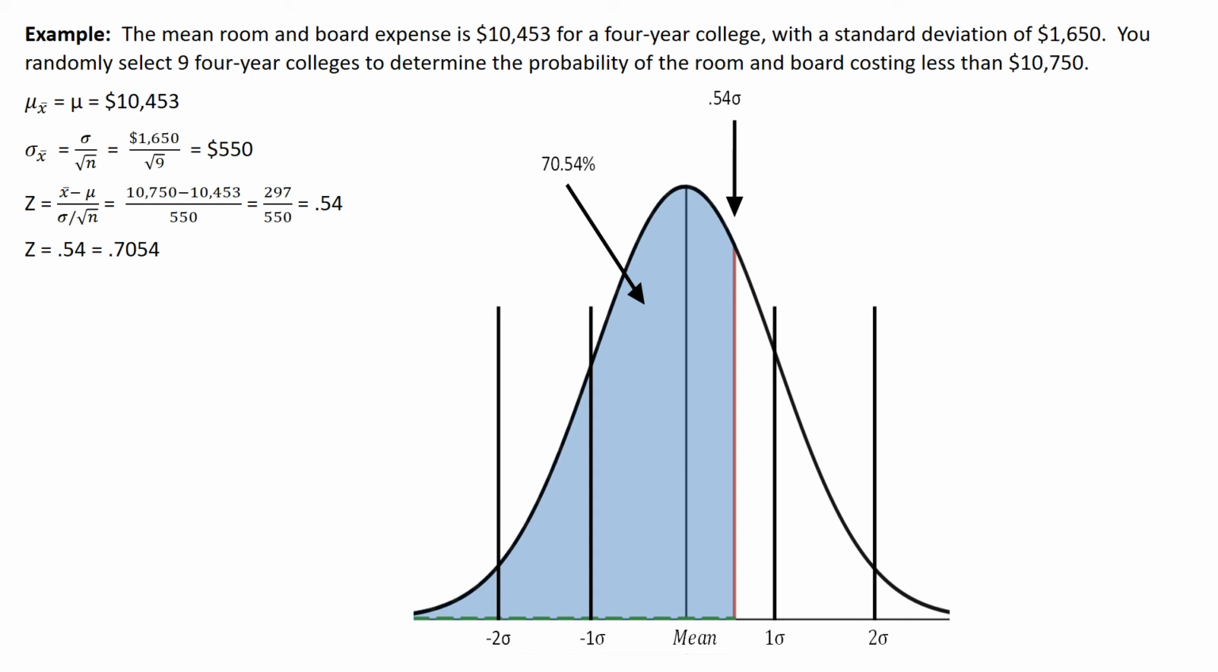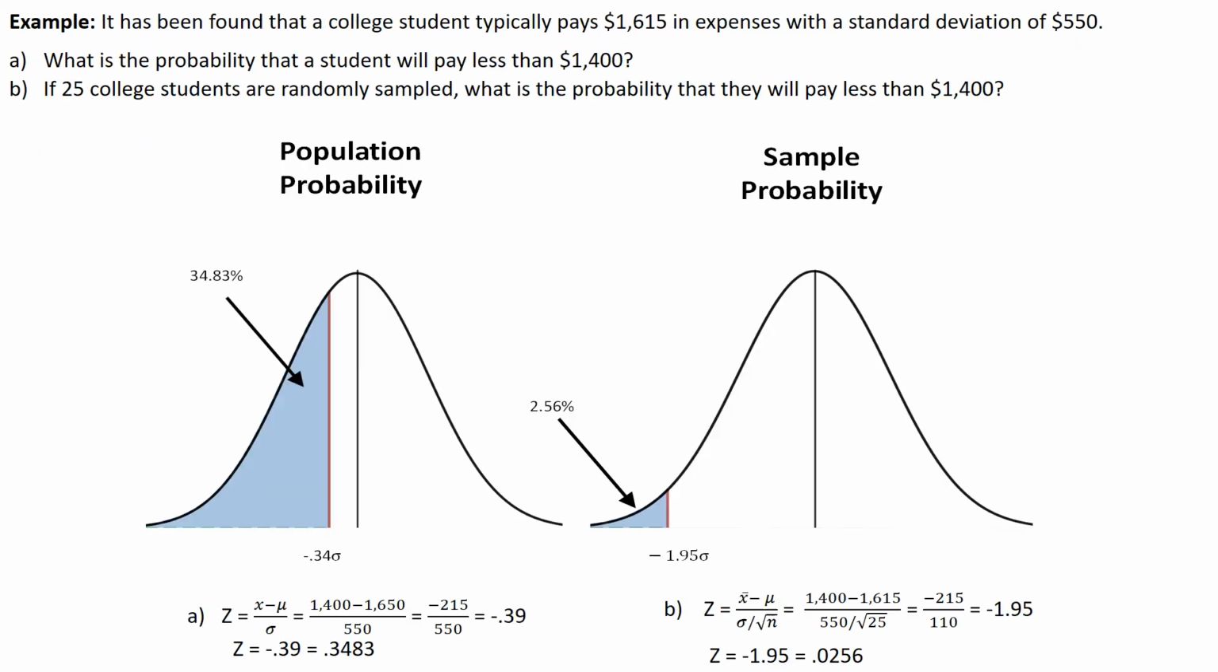That's going to be on the positive z-score side. And z at 0.54, when I look it up, is 0.7054, or 70.54%. So in other words, 70.54% fall below $10,750 for room and board per year.